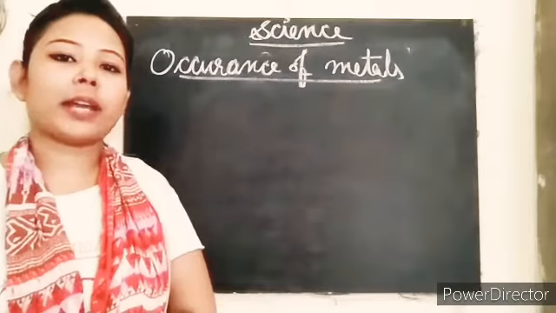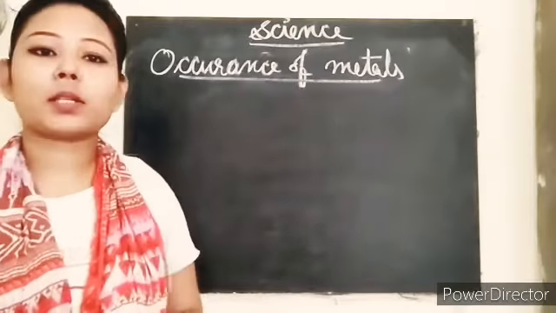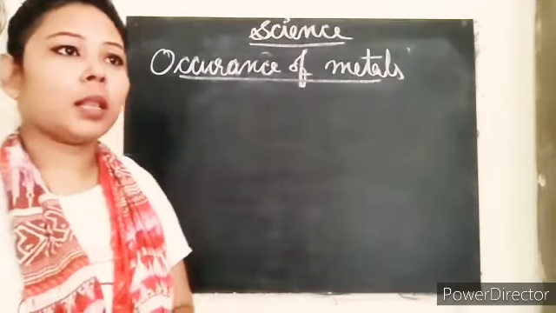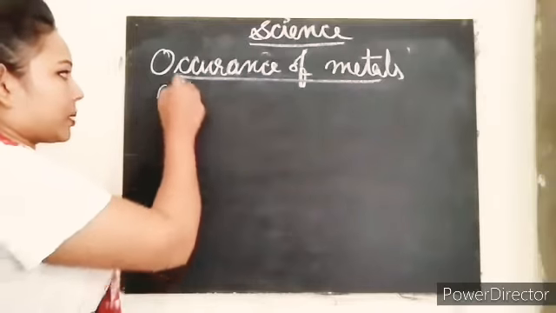So now move to our next topic, that is occurrence of metals. That means from where we can get metals. So first of all we have ores.